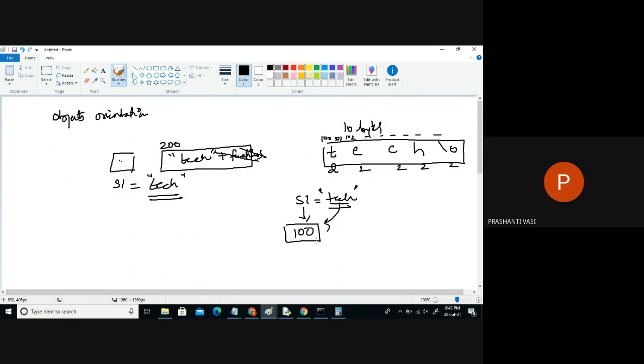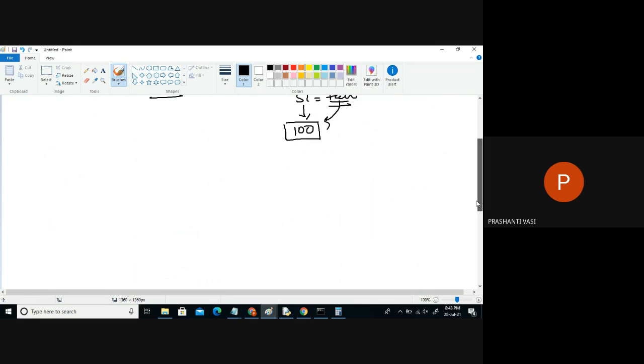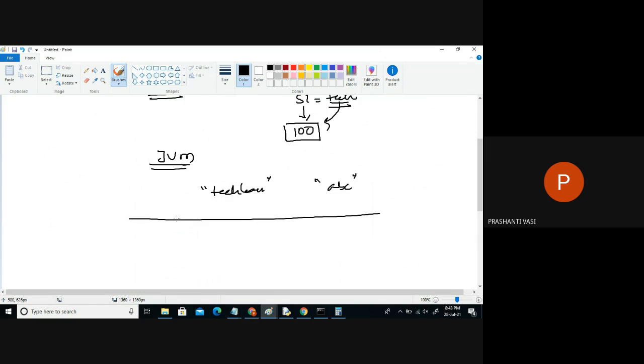So just think of the JVM as software: whenever you write something in English, "techlearn" or "tech" or ABC or something in double quotation, there is a memory inside the JVM which is only reserved for storing which information? Objects. Which objects? Objects of any type: string type, array type, different types of objects.